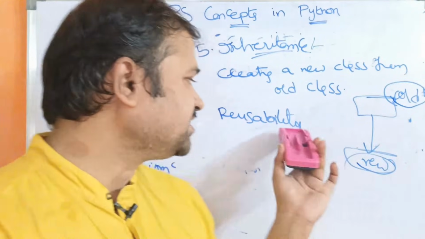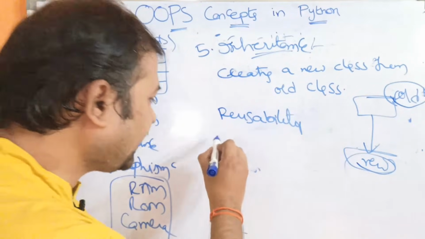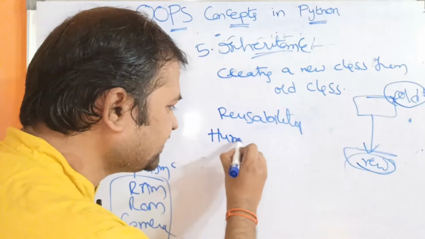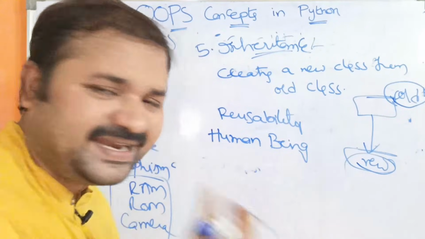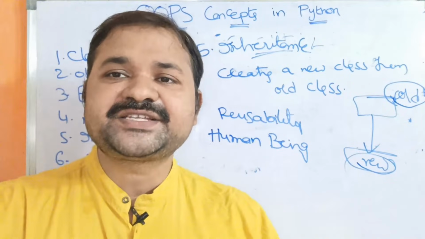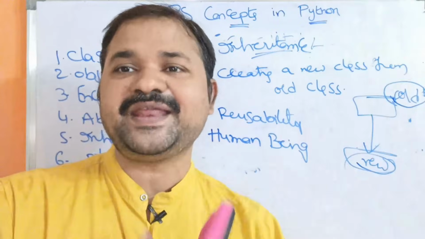So what is the major advantage? Reusability. The best example for inheritance is a human being. A human being inherits features or genetics from his parents or grandparents.